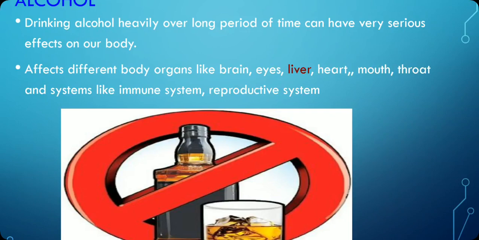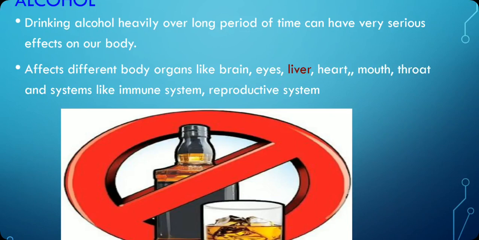Recent studies have shown that alcohol consumption as little as 12 drinks per week can damage the brain. If in a week a person has taken 12 drinks, then the person's brain is damaged. And if the brain is damaged, what about other organs? Maybe they're already damaged, or maybe they are going to be damaged. So it's better not to take it.